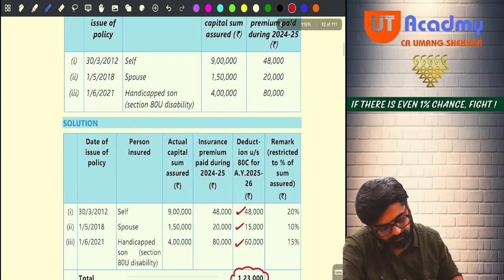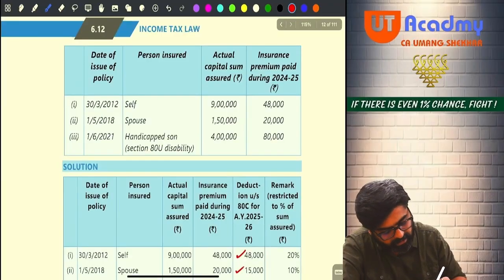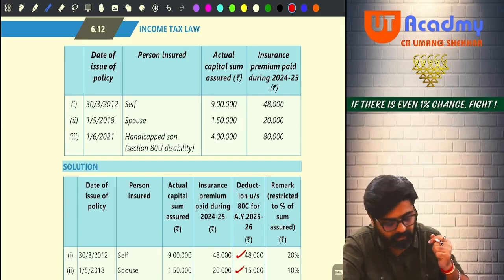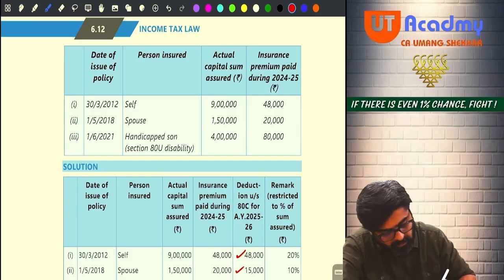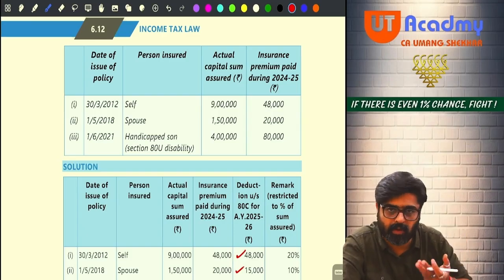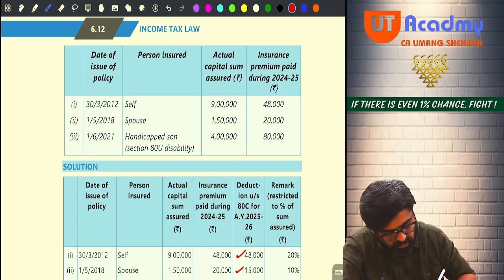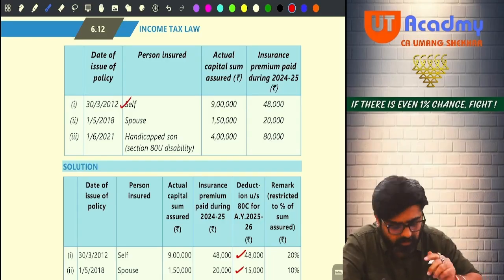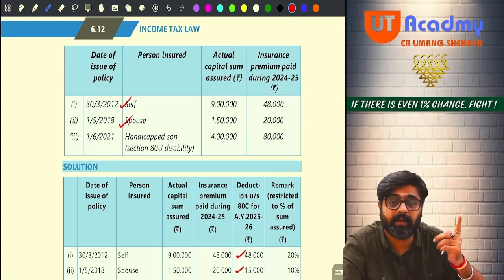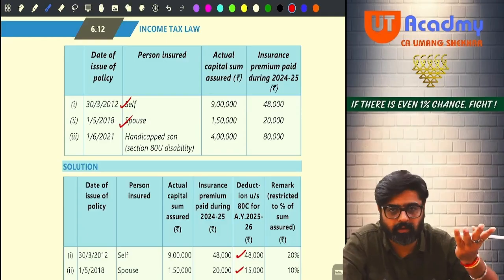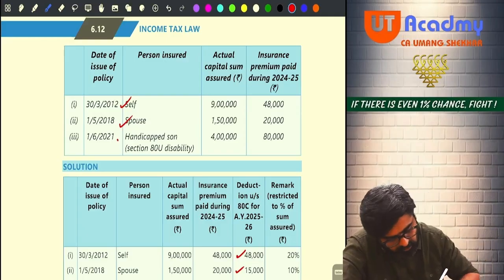So see, the policy is taken for self. Please watch here everyone. Policy for self, for your own policy, premium is paid. Can you claim the deduction for your own policy? Can you take the deduction for your spouse's policy? Can you take the deduction for your son's policy? Son is a handicap, but he is your child only, no? So for son's policy also you can take.